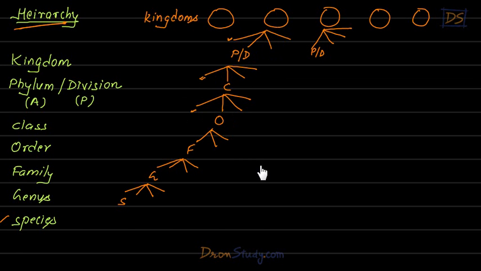You understand? So organisms of a genus will be very similar to each other. But organisms of a family will be similar to each other but less similar compared to genus. You understand what is going on? So first he made a broad classification, kingdom, and then he further divided kingdom into small groups and further into small groups and so on. So it's a big tree-like structure, students, and if you see, it is pretty complicated.